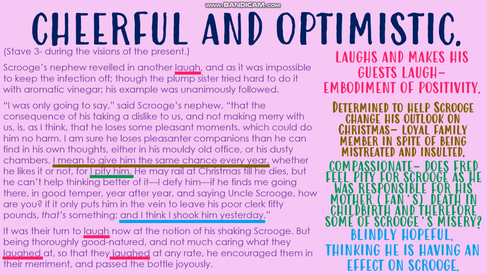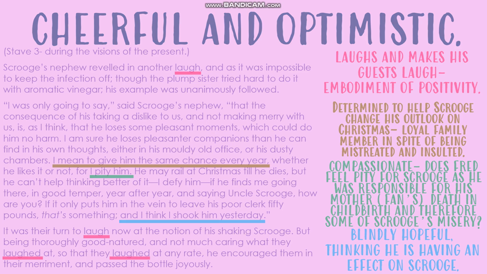And the fact that he thinks this immediately shows you that this character is someone who has hope for change in the character of Scrooge, which ultimately gets rewarded when we see a different Scrooge at the end of this novella. So that's key emotion and key feeling and key presentation of Fred, number 2.